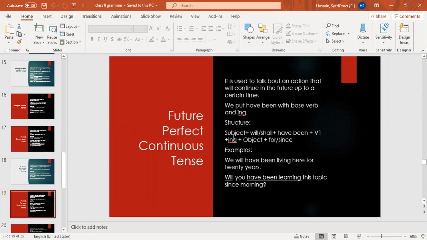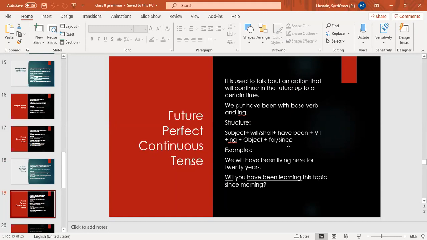So the formula is subject, will, shall plus have been, first form of verb with ing, object, for and since. We will have been living here for 20 years. You will have been learning this topic since morning. Time period has come. So remember, whenever a time period comes, it refers to perfect continuous, whether present perfect continuous, past perfect continuous, or future perfect continuous.